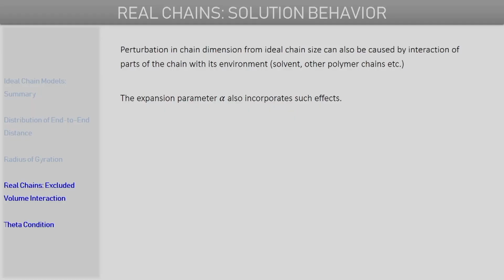That's why overall the size of the real polymer chain is expanded compared to the size of an ideal polymer chain, which is the unperturbed dimension. We discussed in the previous slide that there's an expansion parameter alpha which can be used to relate the real polymer chain dimension to the ideal polymer chain dimension.